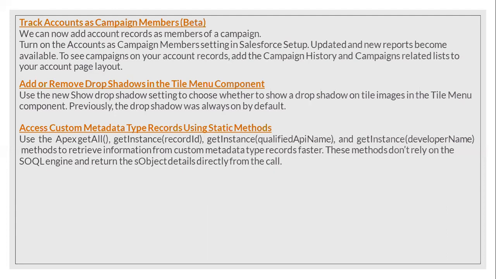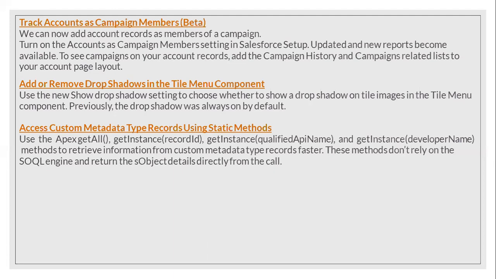We can add only leads and contacts. So I think going forward, we can add an account as a campaign member. If you go to the campaign, you can see only lead and contact records. In the upcoming releases, you can add an account also as a campaign member. Clear what I'm saying?